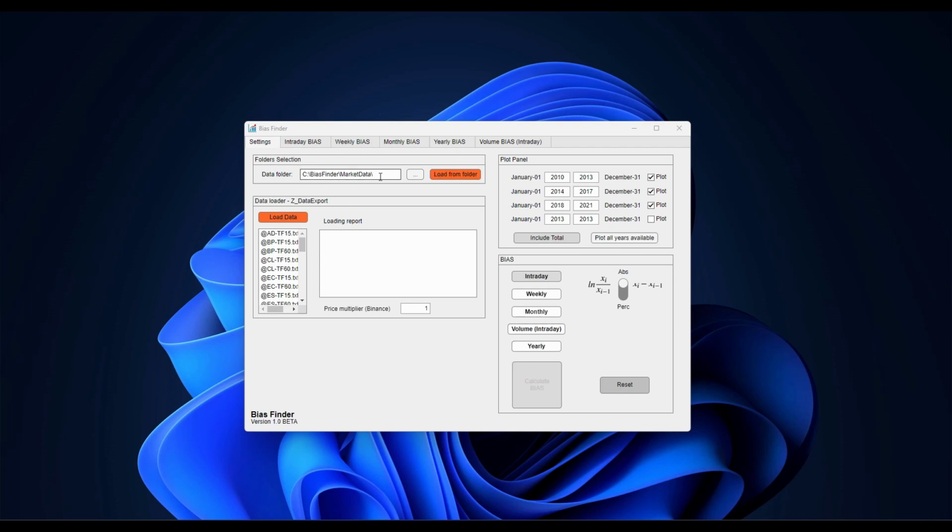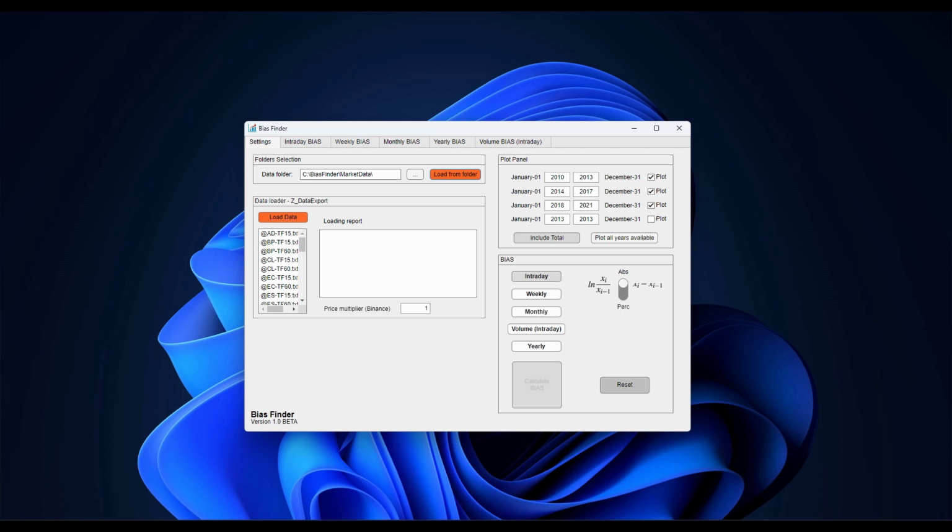In this folder on our computer, we've saved the historical data, which we can load using this button. After this, all the financial instruments for which we have data available appear in this list. In this case, we have 15-minute and 60-minute data. Just as an example, today we will use 60-minute data, as we are interested in seasonalities, those slightly longer-term biases.